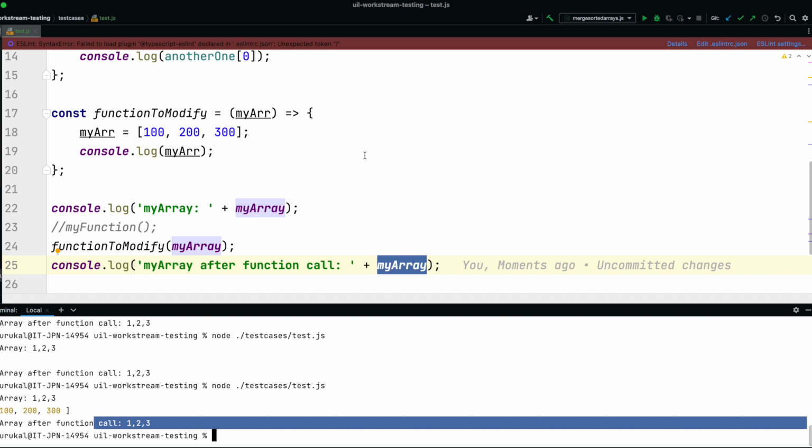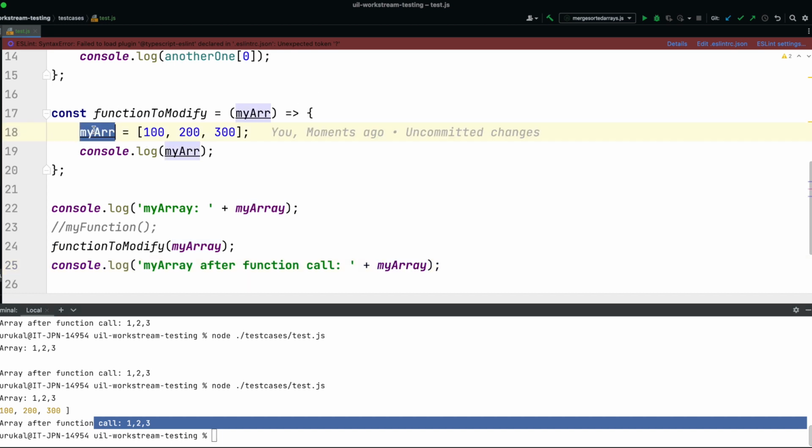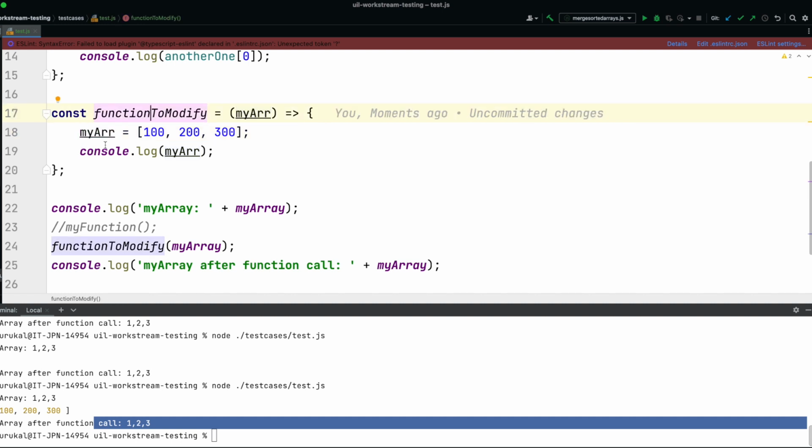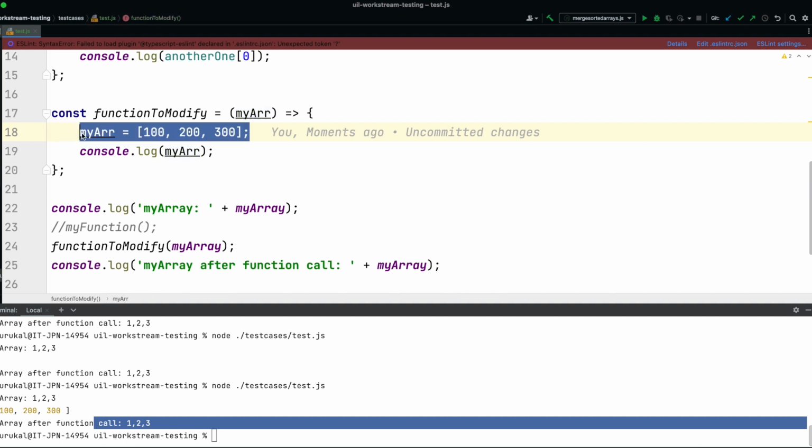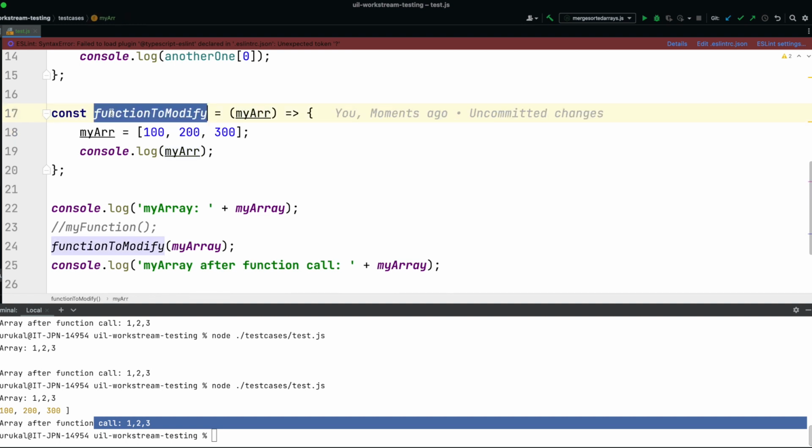It's not updated, right? Because what is happening here is that myArray is just the variable which is sent as a parameter to this function. So whenever we do an assignment here, it is done just in the scope of this function.